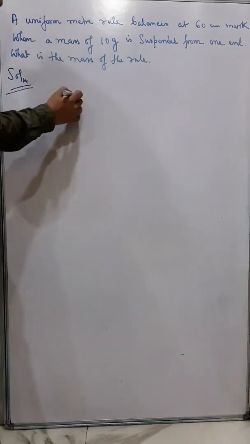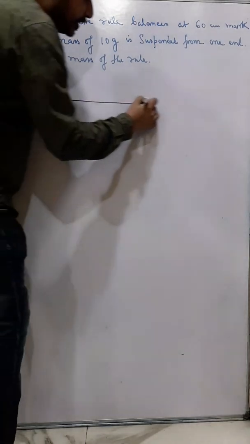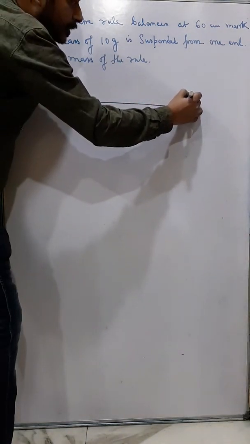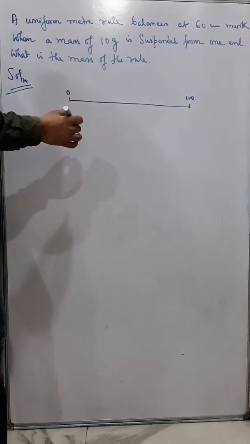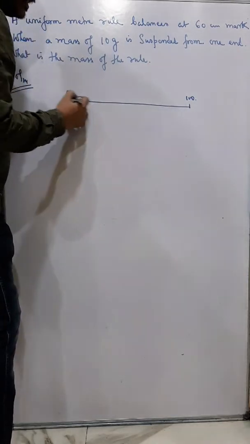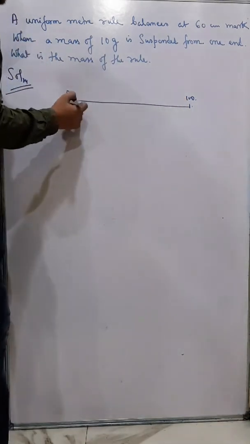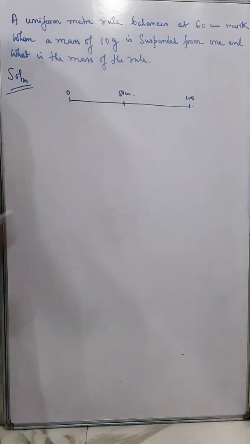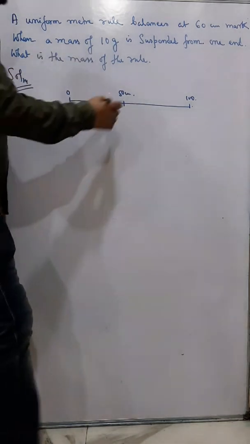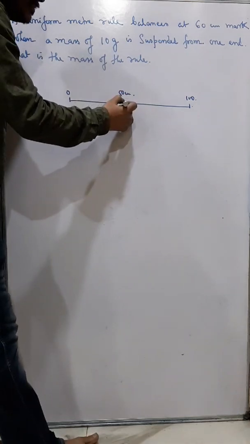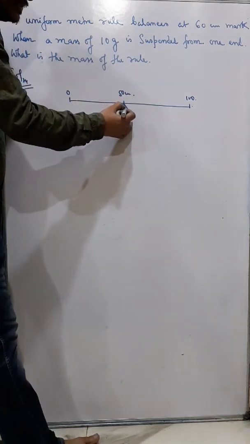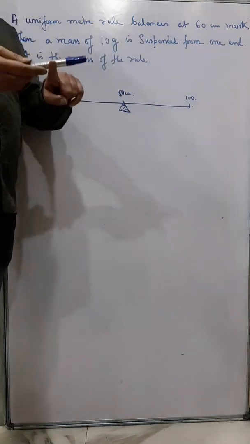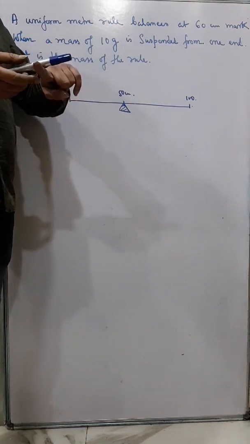So you have to just draw the diagram properly. You know, they told meter rule means it's from 0 to 100. So it's 0 and this is 100. And you can understand what will be the center of gravity of this body, of this meter rule. The center of gravity, you know, it will be at 50 centimeter mark. So generally what happens, if at 50 centimeter mark you keep a knife edge, now this is called a knife edge, then it will balance. Just now I have told you in case of this pen also, you can see, I am just putting it at the center.